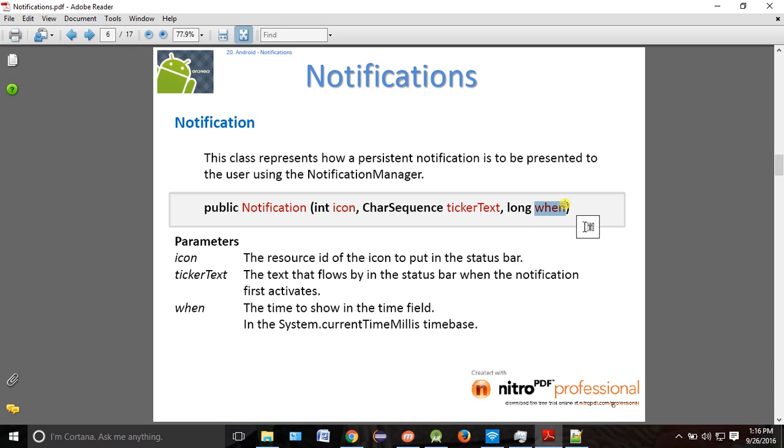Are you able to understand? Okay, so this time is not fixed. It can vary depending upon the requirement. It can be on the spot. It can be at a later point of time also. Okay, so that's why here we will pass that particular time when you want to do it. Okay, so these are the 3 parameters which will be required for the constructor of your notification.